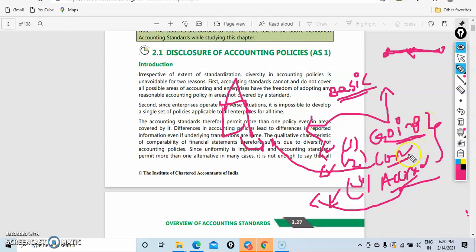Then consistency means we are following the accounting principles, whatever we followed in the first year, we follow the same afterwards. That is consistency. But if we are not following it, we need to disclose.